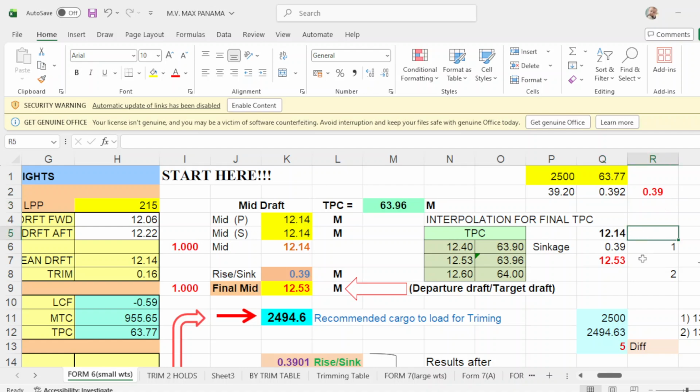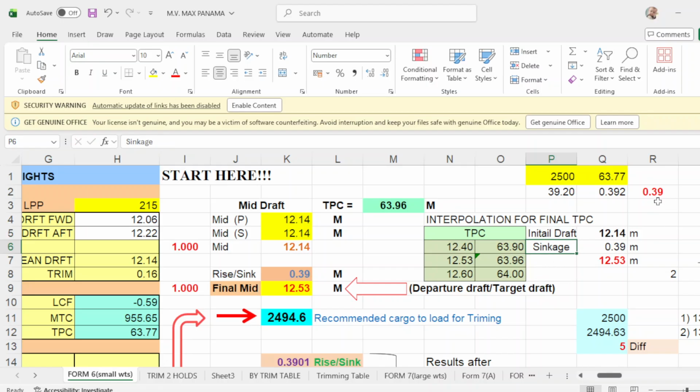Let's just put this M. Okay. So this is now your mean drop of 12.14. Apply your sinkage. This is the initial trim. Put this initial drop, that is your mean drop.